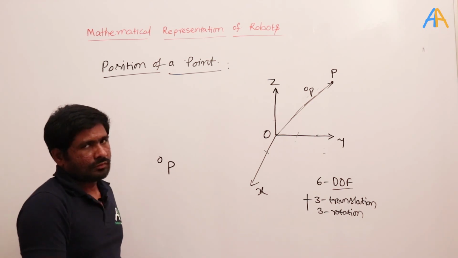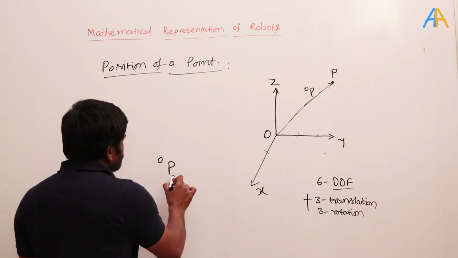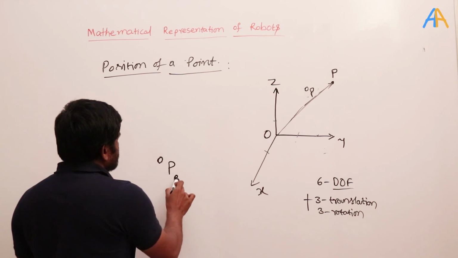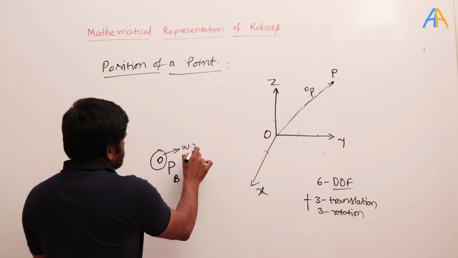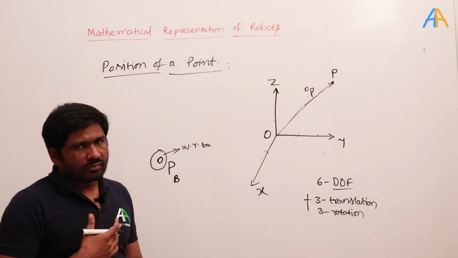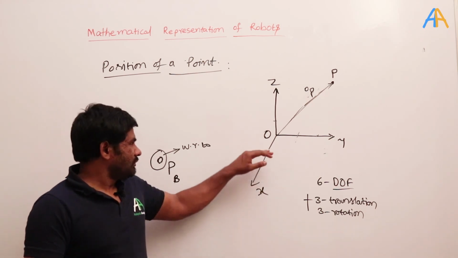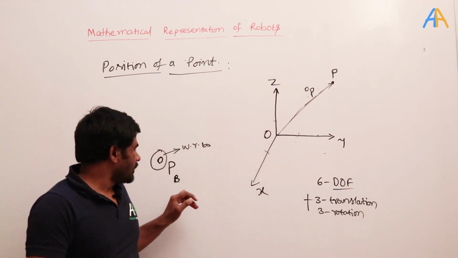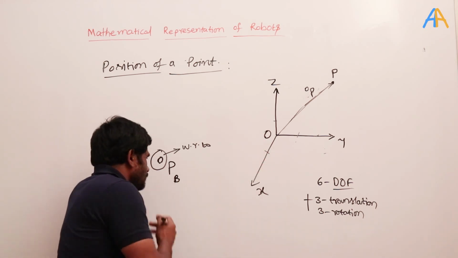Okay, or if I want to represent something else like a point B with respect to point O, then the B point will come here. That means whatever comes at the top, that is a "with respect to". For example, here I am moving with respect to this board. Like that, we are defining whichever is at the top, that is a reference point. Okay, and this is to be compared with the reference point, whichever we are taking as a subscript here.